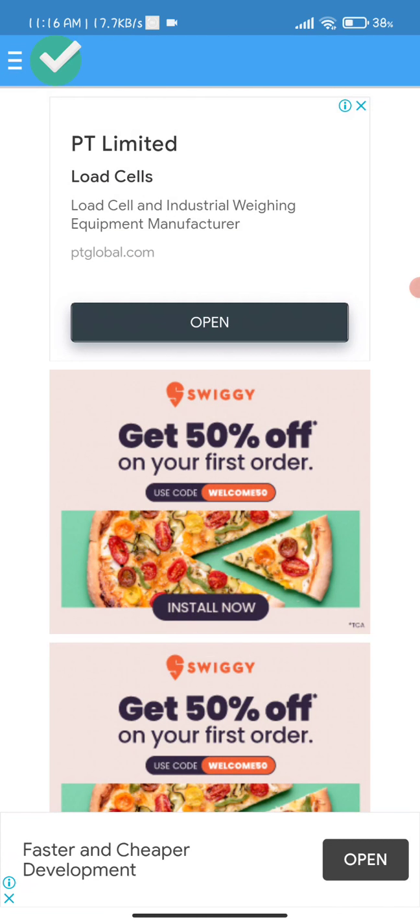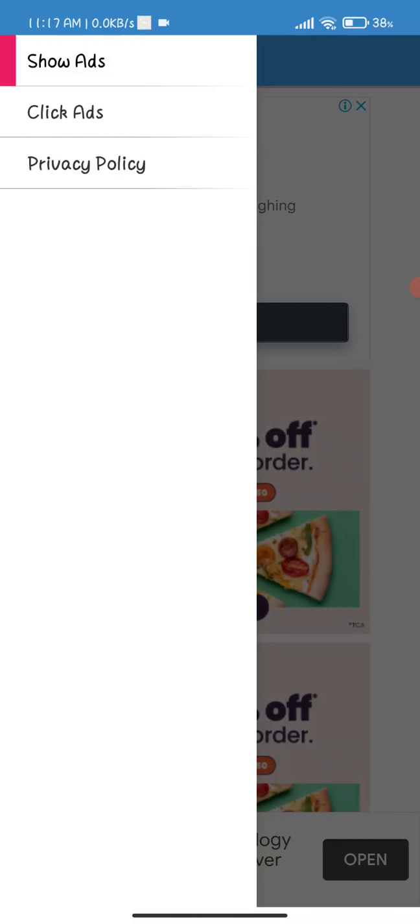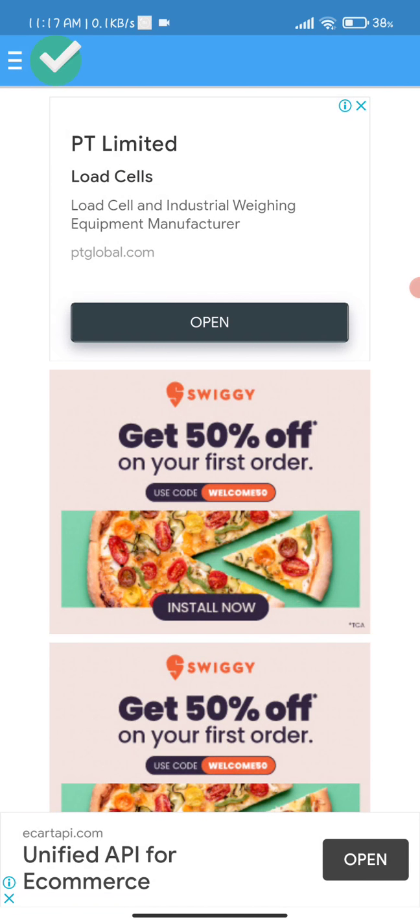In one page you get 6 banner ads, and there are 2 pages. Okay, and you can add many pages, but you have to pay extra for the pages. So if you want to buy this application, the WhatsApp number is in the description. You can contact that WhatsApp number and purchase this application.